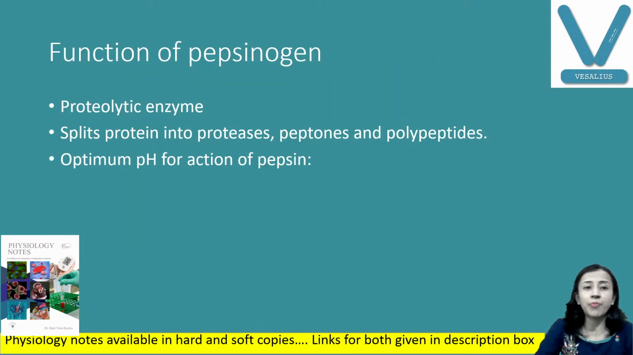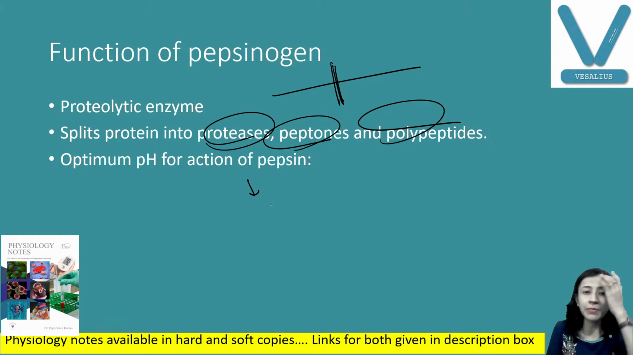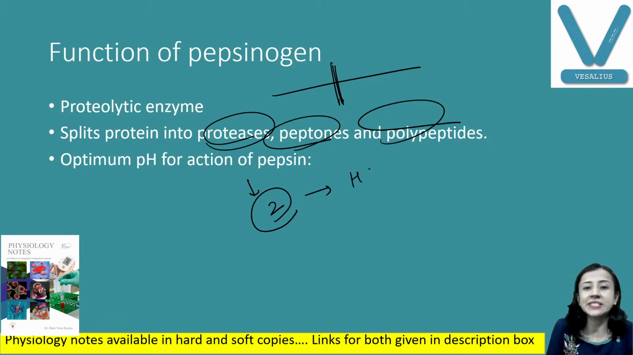Now what are the functions of pepsin? It is a proteolytic enzyme. So what does it do? It splits proteins. Suppose this is a protein, a long chain of amino acids, so it cuts it, and it is converted into proteoses, peptones and polypeptides. The pH required for the action of pepsin is highly acidic, a minimum pH of 2, and that is provided by HCl in the stomach.